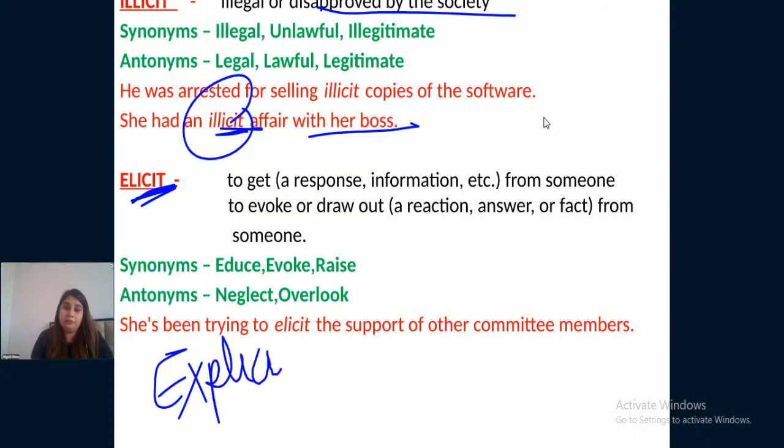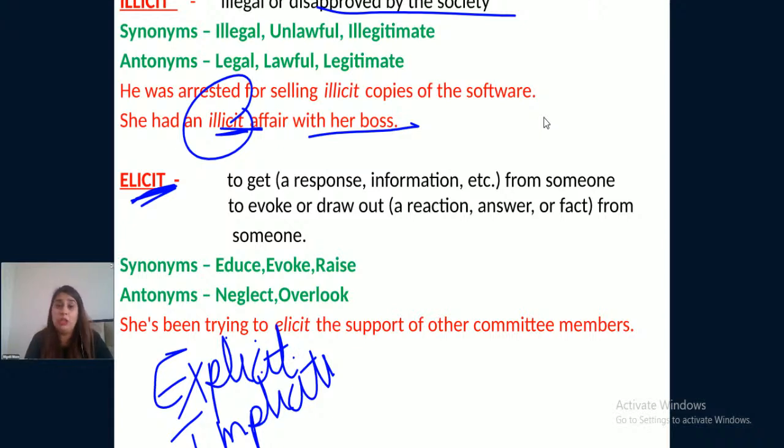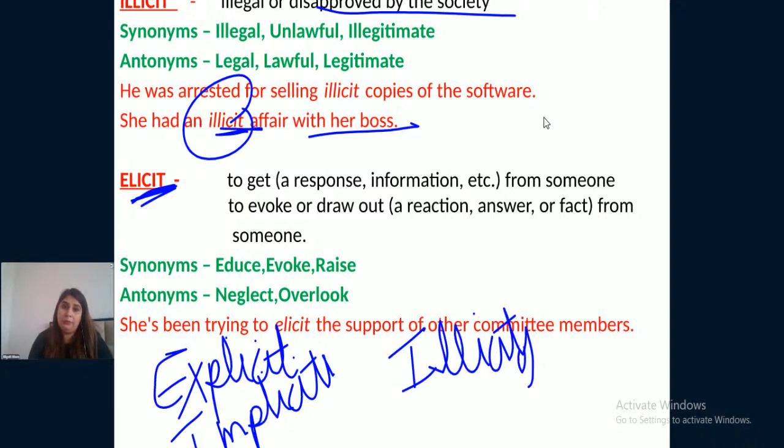Explicit, fully revealed, totally clear, fully explained. Implicit, you just get the idea of something which is not clearly expressed. Illicit, something which is illegal, not accepted by the society.